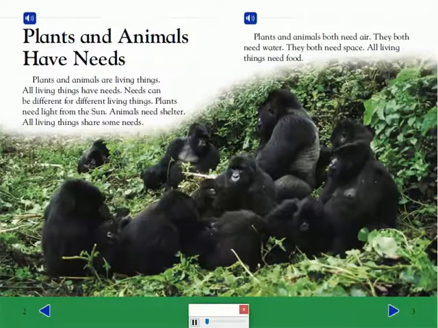Plants and animals have needs. Plants and animals are living things. All living things have needs. Needs can be different for different living things. Plants need light from the sun. Animals need shelter. All living things share some needs.